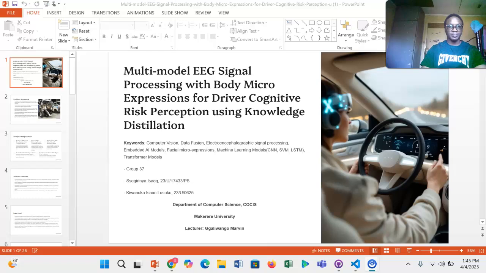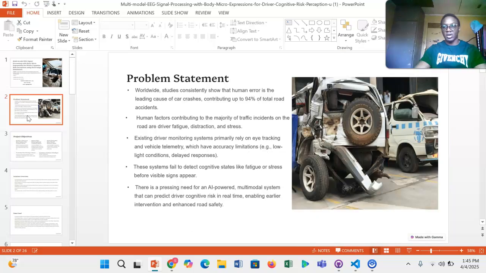So I'll start by presenting the problem we're trying to solve with our project, and by setting up the problem statement. Worldwide, data has shown that over 94% of accidents are caused by human error. And in Uganda alone, more deaths are attributed to road accidents than to malaria and HIV combined.